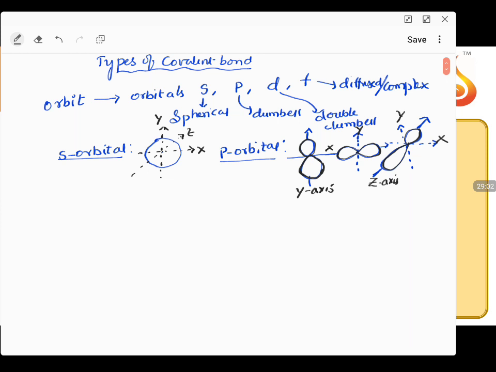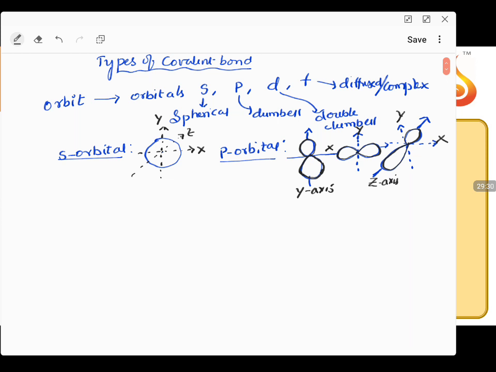So building is considered as an orbit. Inside the building, floors, each floor is considered as a subshell. Within the floor, rooms are taken as the orbitals, where within the room you have the benches where electrons will be occupied, or students will be occupied. So this is how we can compare. Everything is inside the building only, no? In the same way here electrons are in.